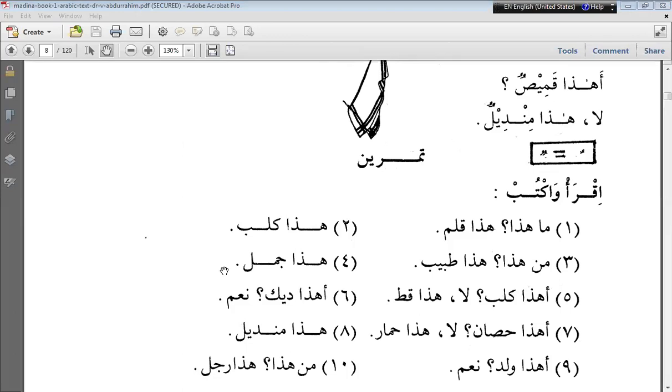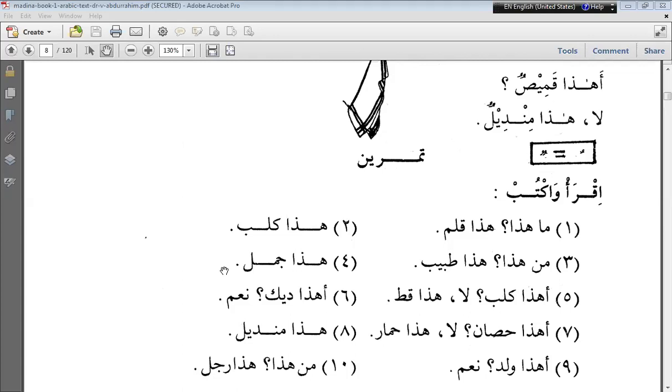It is a rule that whenever we have to stop, the last alphabet isn't pronounced, and whatever the sign may be, we pronounce it as a sukun. Ahaza waladun, naam. Is this a boy? Yes. Can you see the difference?